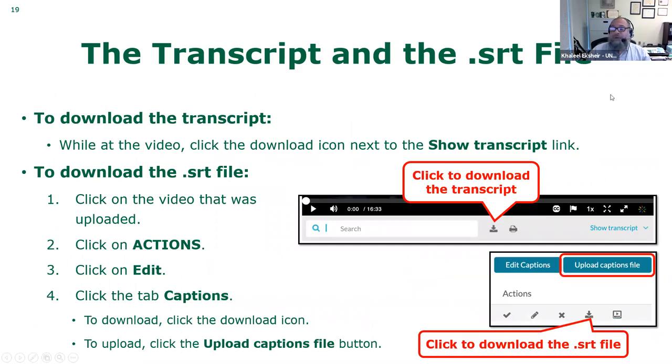You also can download this file, as I mentioned, by clicking on the icon. Or if you have your own captions, maybe from a student worker who works for you or through YouTube or any source, you can upload those, and the end user, your student, can select. So they can have multiple captions and they can select the correct one or the one that you recommend, or you can delete the one you don't want and keep only the one that you want.